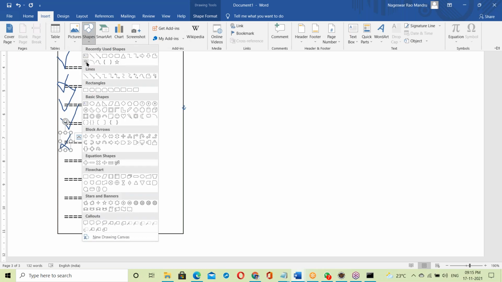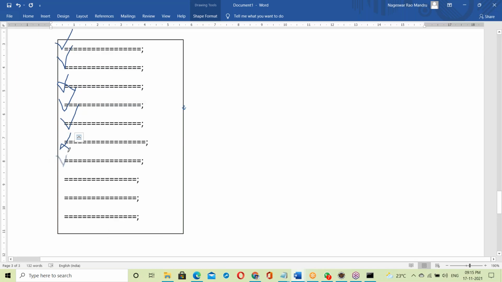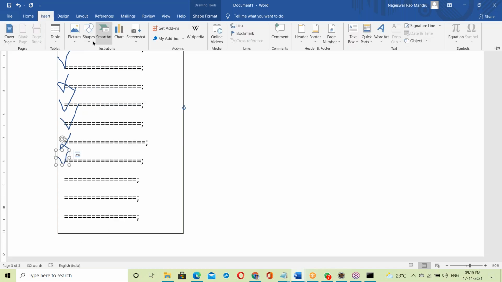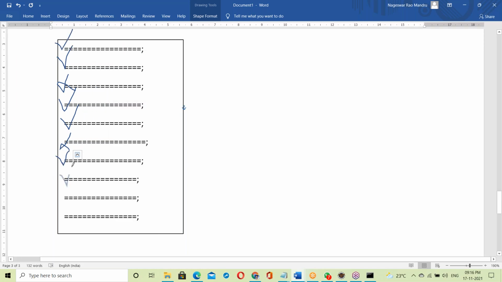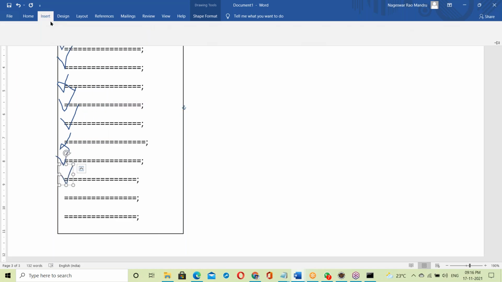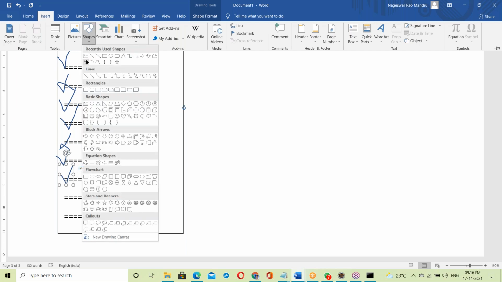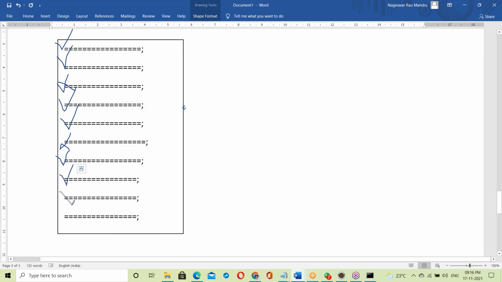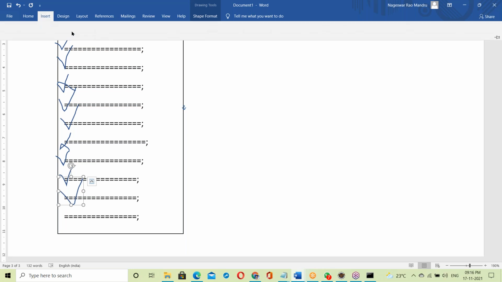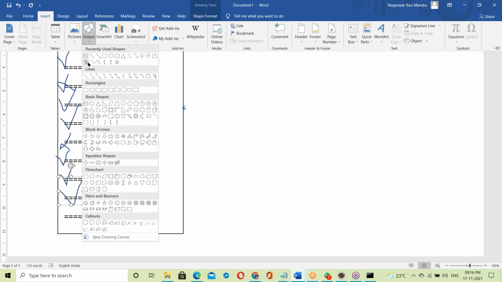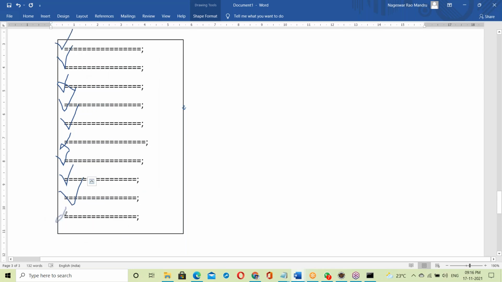The compiler checks the whole program from top to bottom. It checks all the lines at a time and shows all the errors. Okay, let us see this example also.